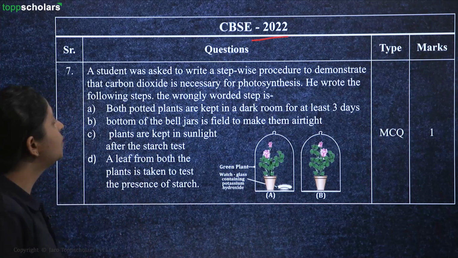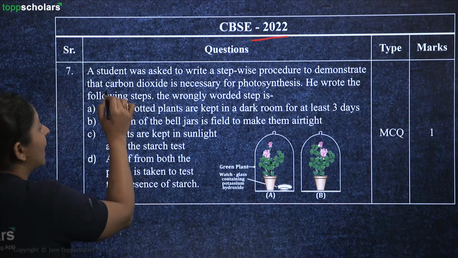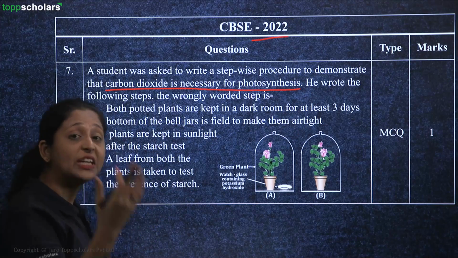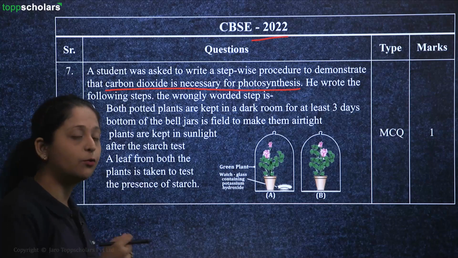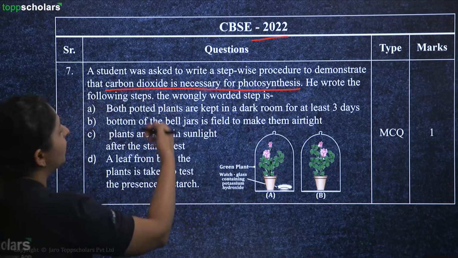So we have a student who was asked to write a stepwise procedure to demonstrate that CO2, or carbon dioxide, is necessary for photosynthesis. It is one of the very important factors which is needed to do photosynthesis. It can even act as a limiting factor. He wrote the following steps.